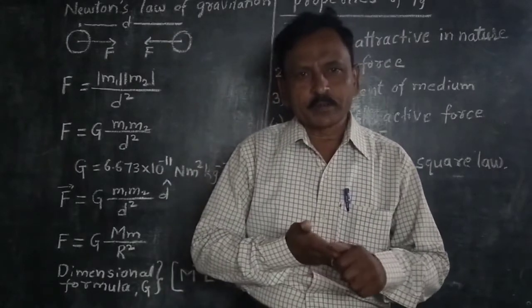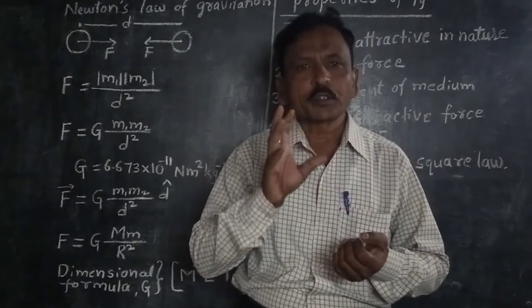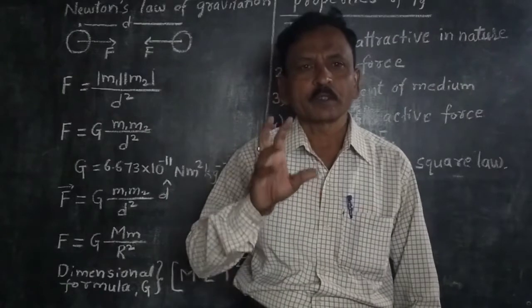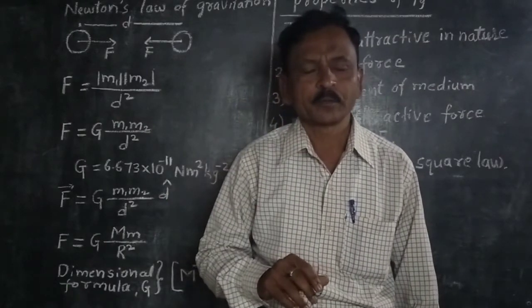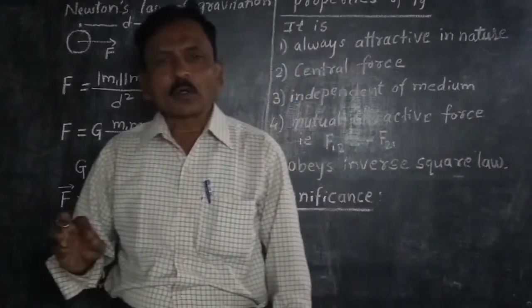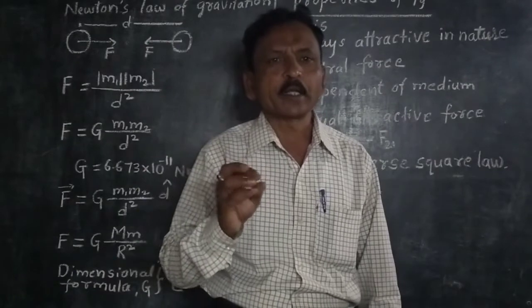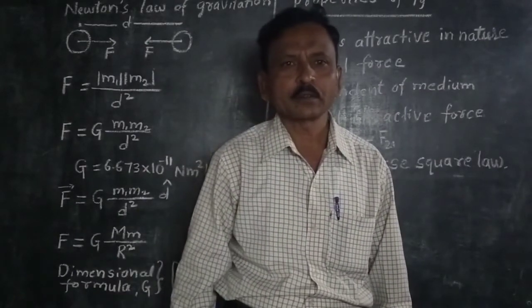and Copernicus studied the revolution of planets around the sun. The sun is at the center and all planets are revolving around the sun. Tycho Brahe observed with naked eyes the motion of planets around the sun.